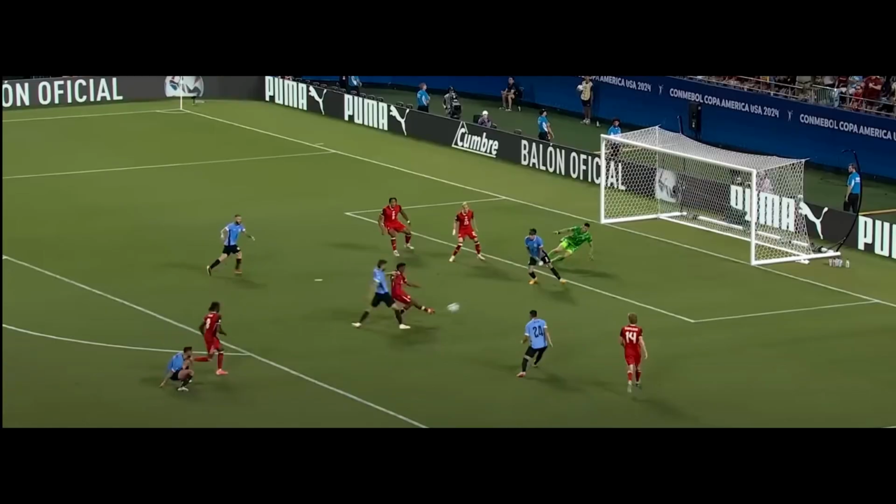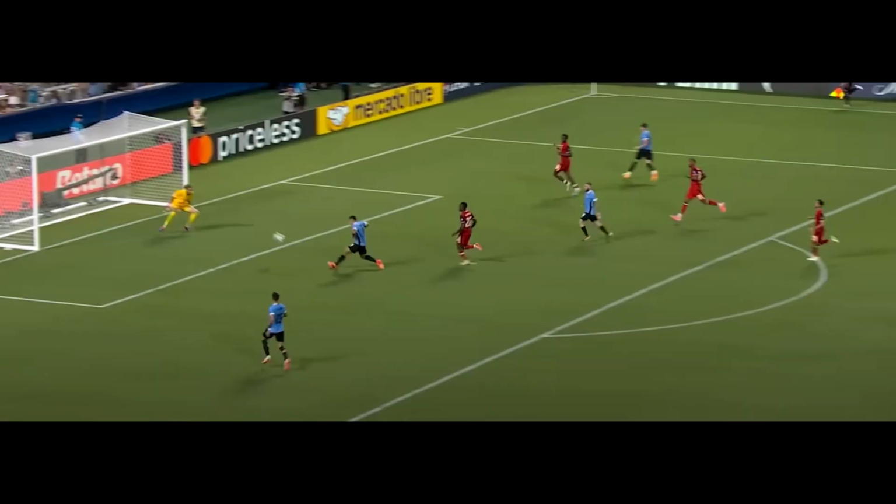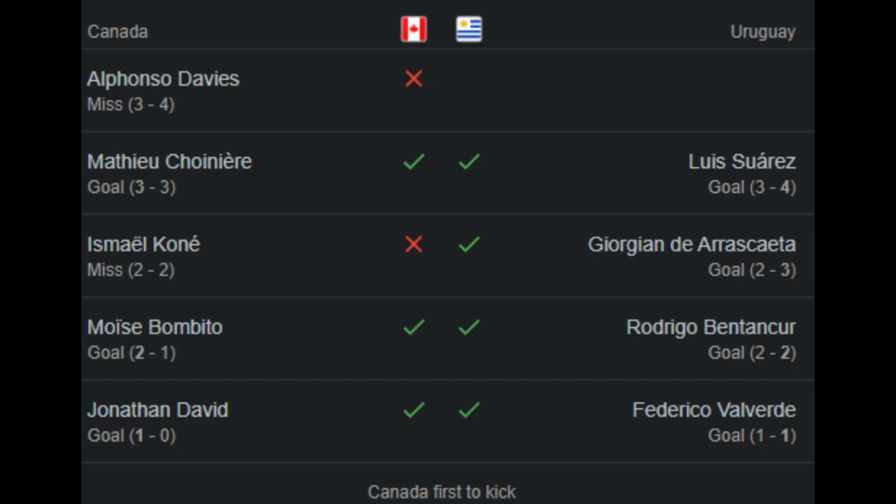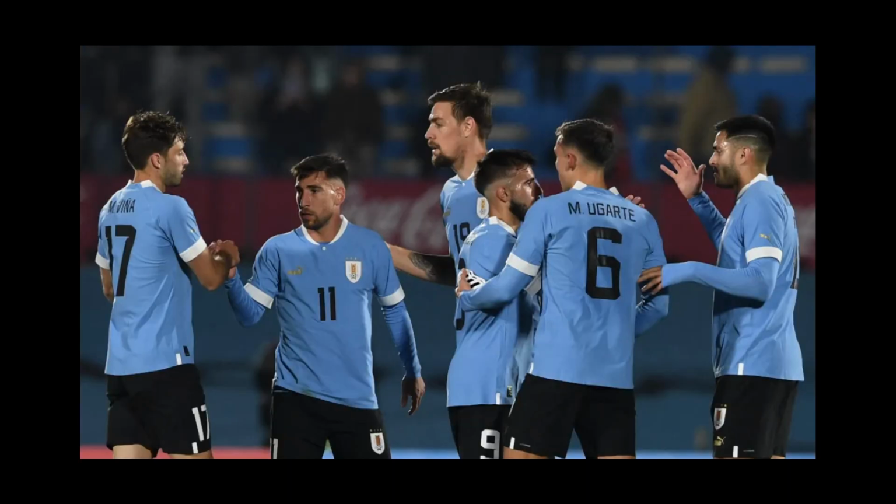Jonathan David took the lead for Canada at the end of the second half. When it seemed that Canada would win the match, Luis Suarez scored a goal in added time, and it went to penalty kicks. Uruguay's players executed the penalty kicks flawlessly, and Uruguay took third place.